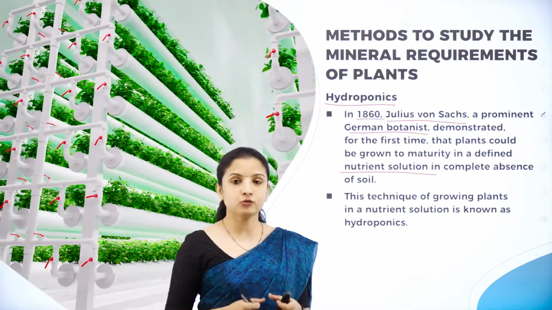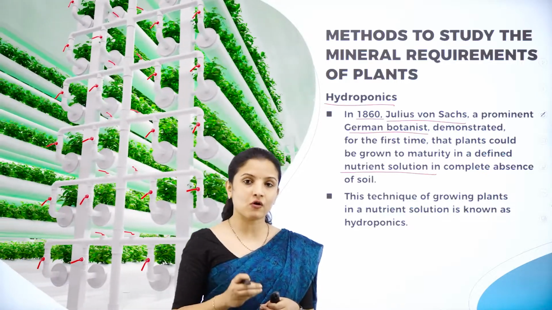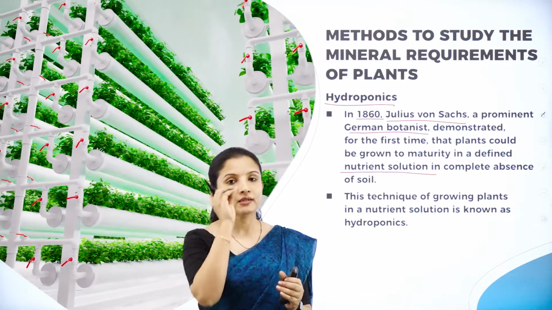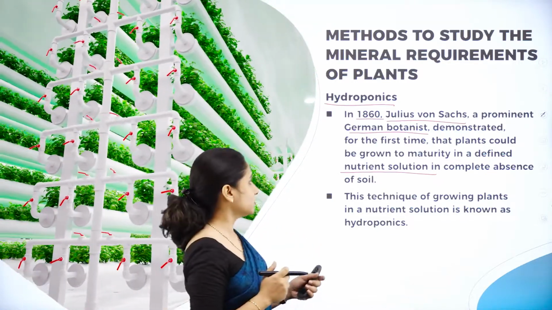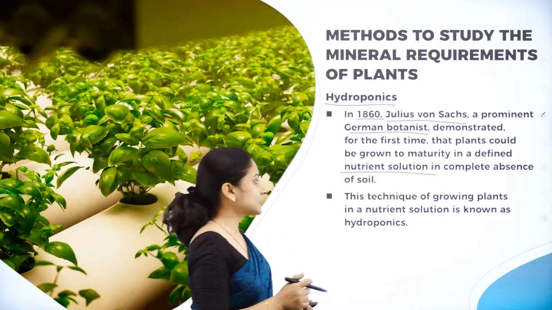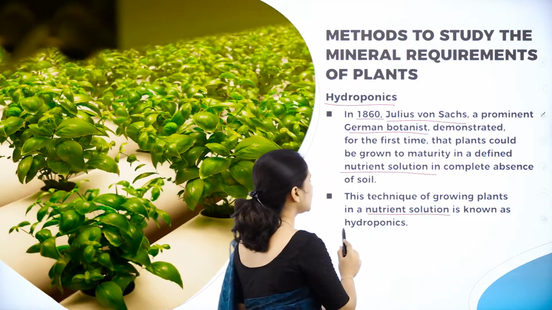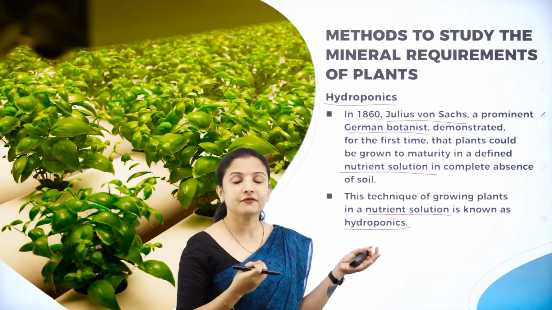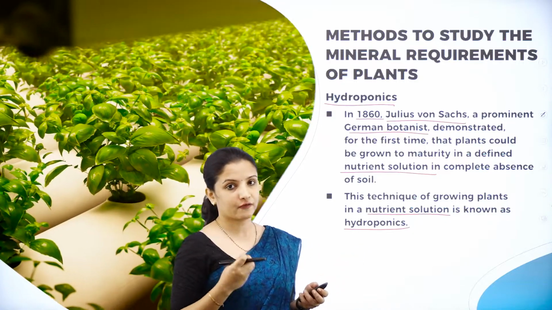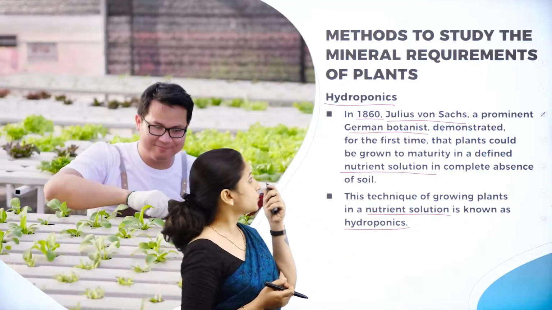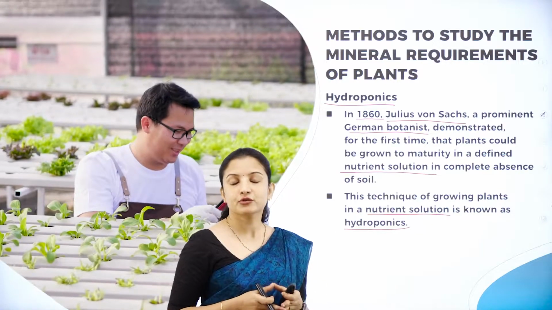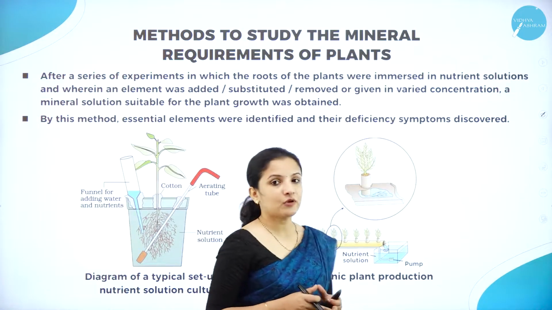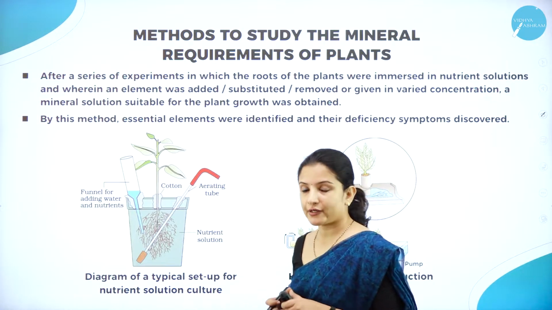Whatever nutrients are there in the soil, if those same nutrients are added to water to make a solution, then the plants can be grown in that solution. This technique of growing plants in a nutrient solution is known as hydroponics. That is when we came to know what the different types of minerals essential for plants are. So Julius von Sachs was the first person to introduce hydroponics, in the year 1860. So what exactly is done in hydroponics?